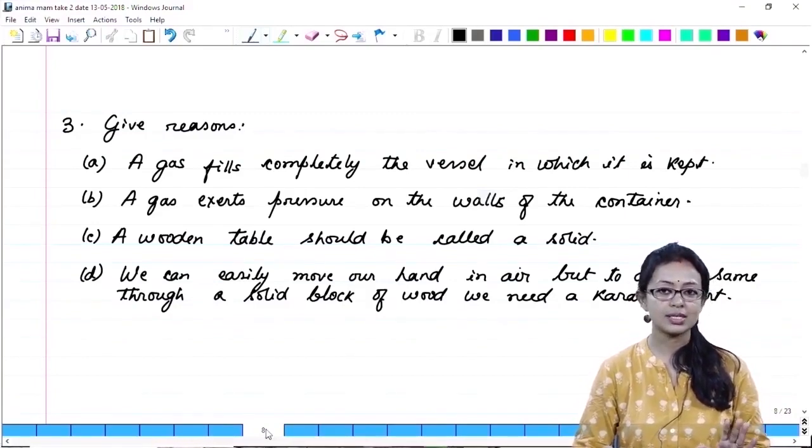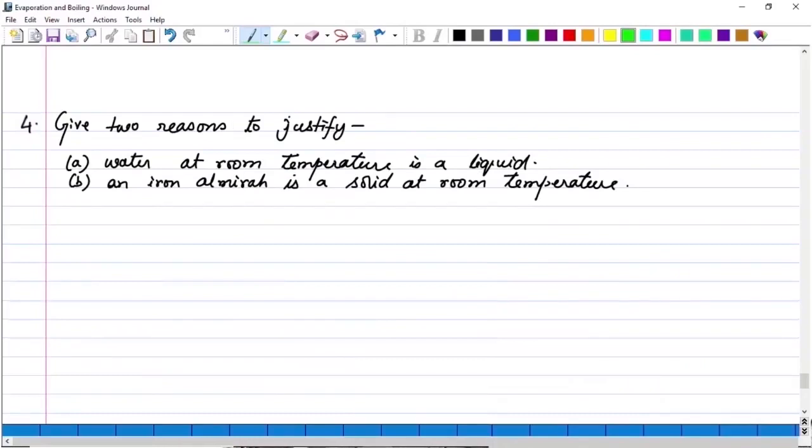I hope with this concept you will be able to answer. Give 2 reasons to justify if water at room temperature is a liquid. Why is water at room temperature liquid? Definitely you understand why. Because at room temperature, the water particles have enough space between them, due to which they can execute random motion. And because they have random motion, their kinetic energy is higher than in case of solid. That is the reason why water at room temperature is liquid.